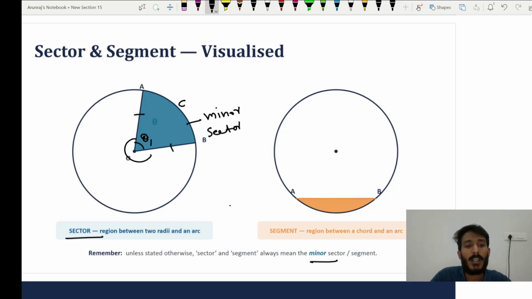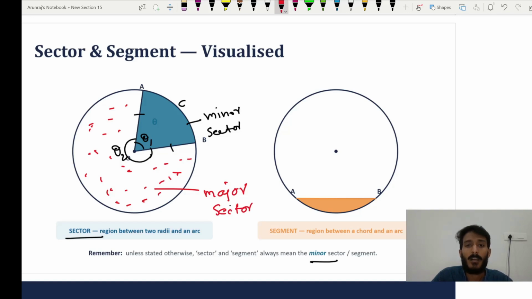And the remaining angle, theta 2, for your understanding I'm putting dots. This dotted area of the circle we call the major sector. So you got the idea of minor and major sector.